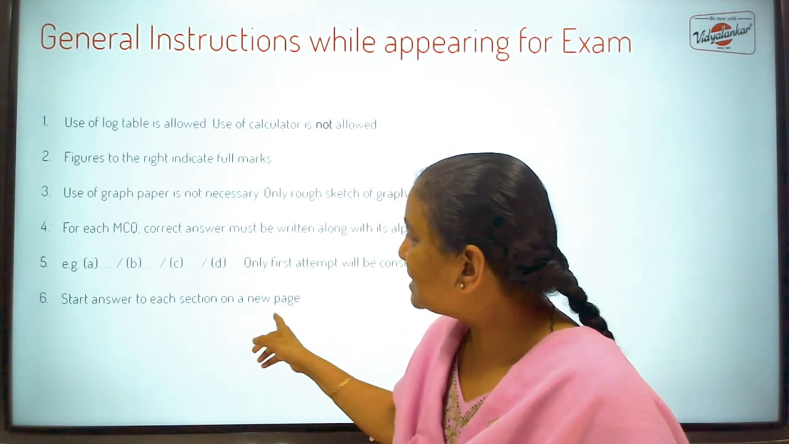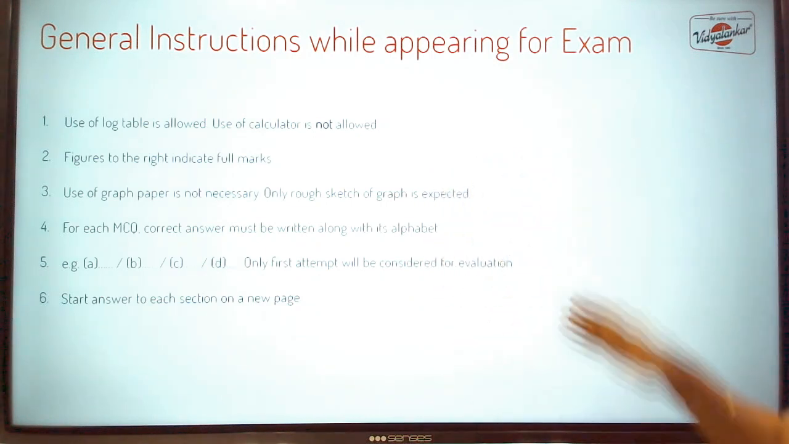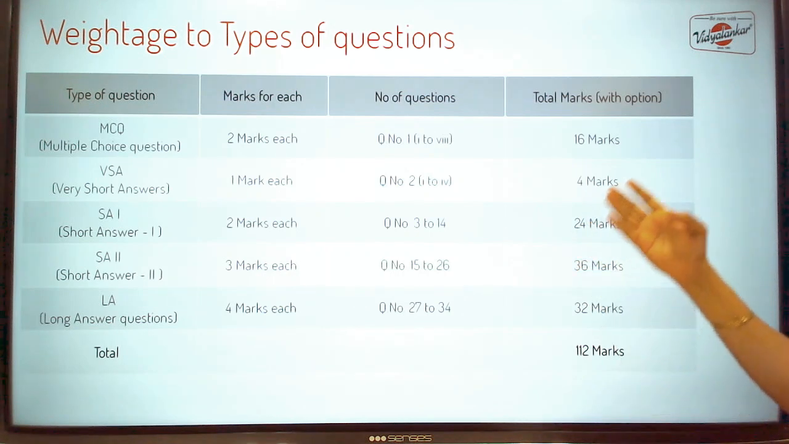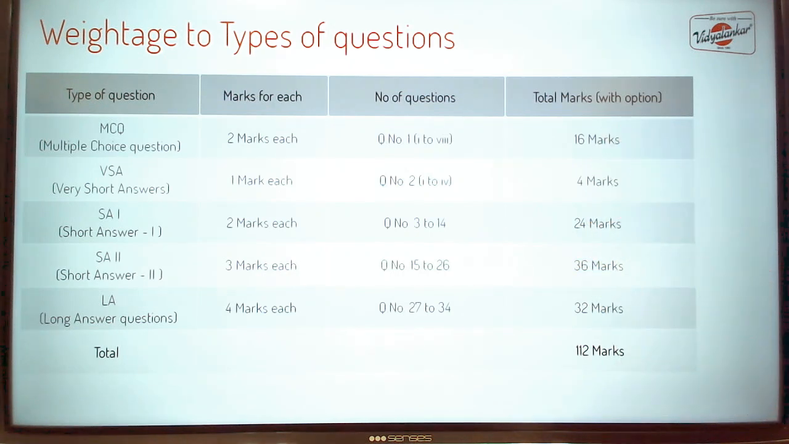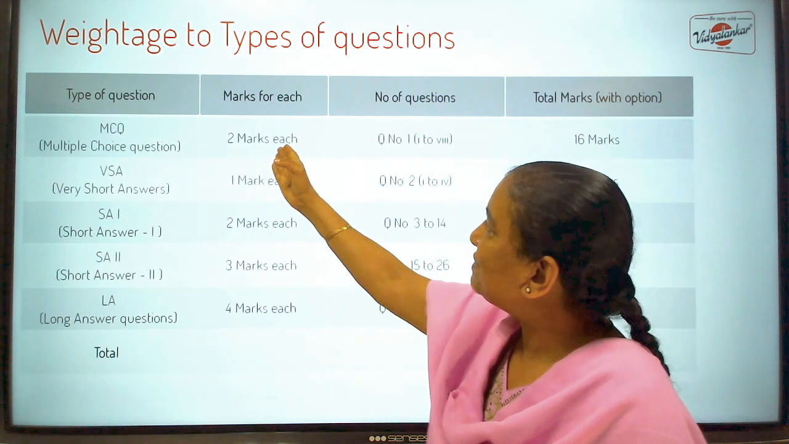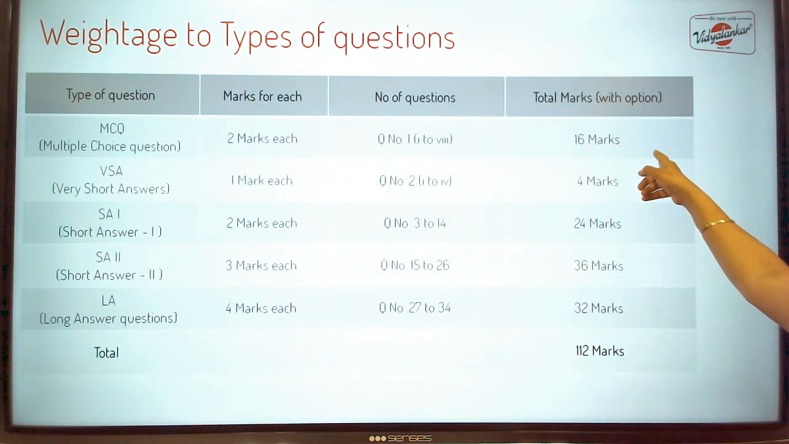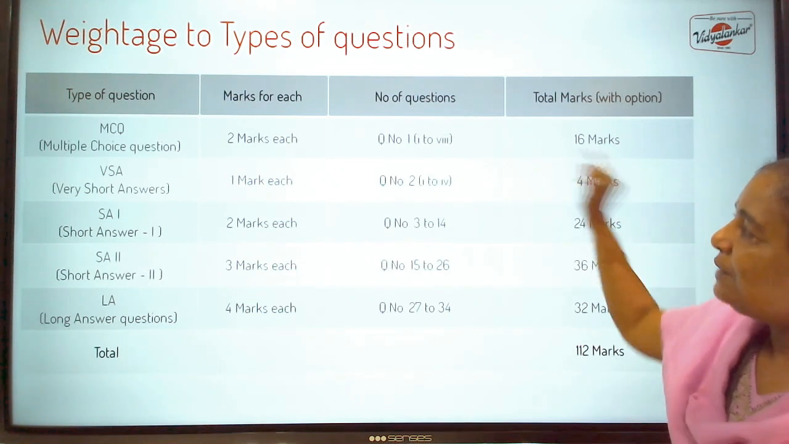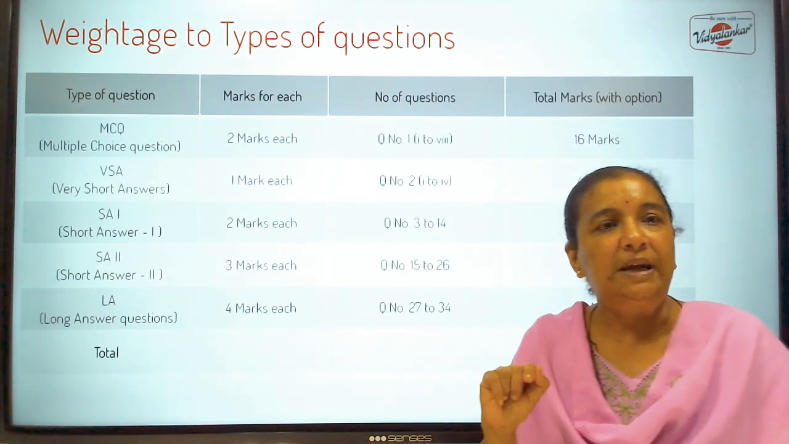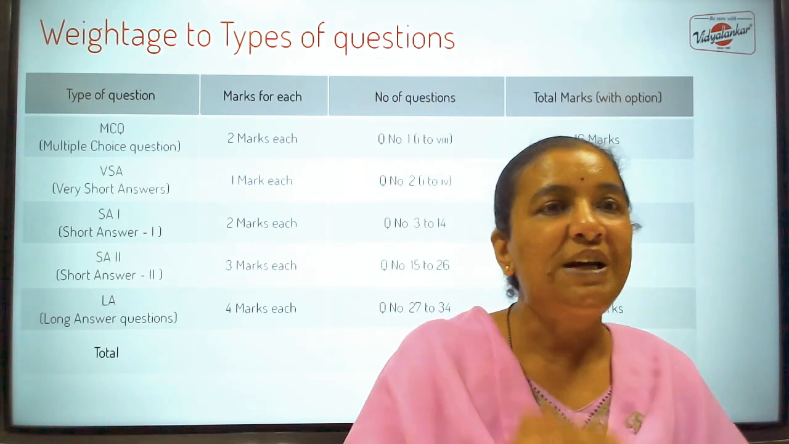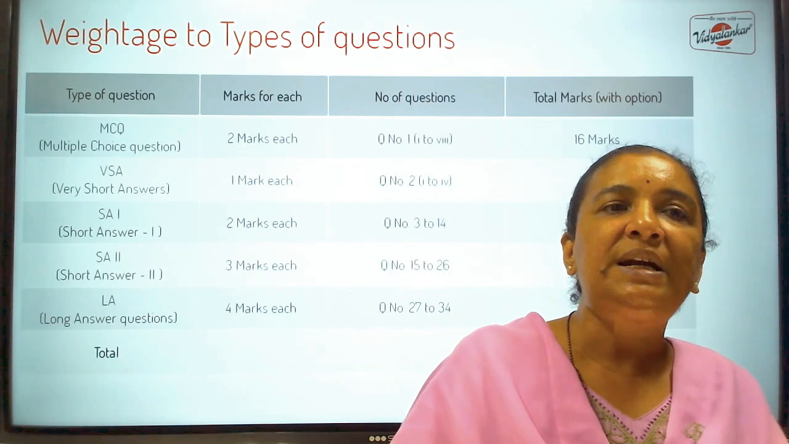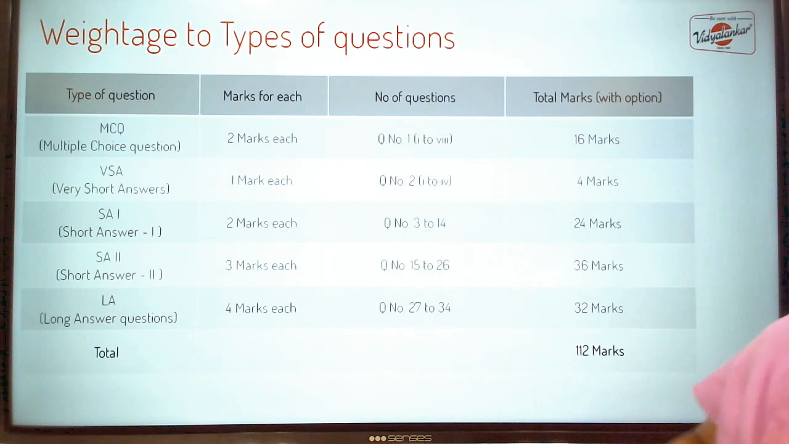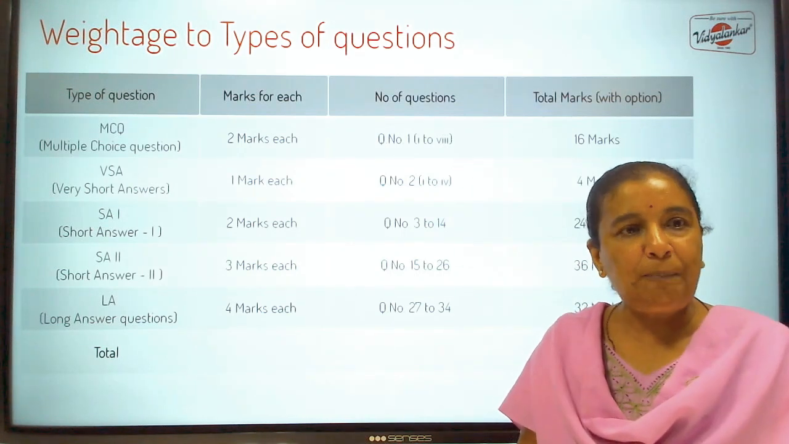Okay. Start answer to each section on a new page. These instructions are given in the board examination. Here are from the paper structure, whatever we have discussed. MCQ, each MCQ carries 2 marks. Total there are 16 marks. So in section A, MCQs and 1 mark questions, they are compulsory. There is no option. 8 questions are given. It is compulsory to attempt all 8. There is no option given over there. Okay. So section A is entirely compulsory.